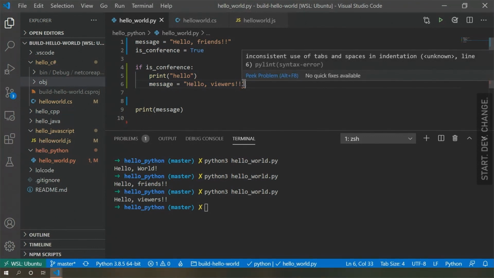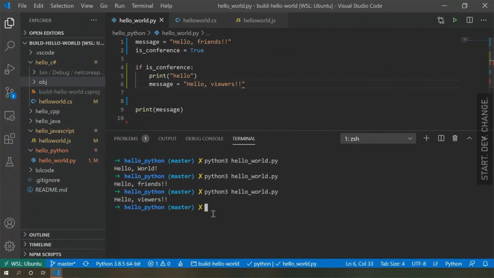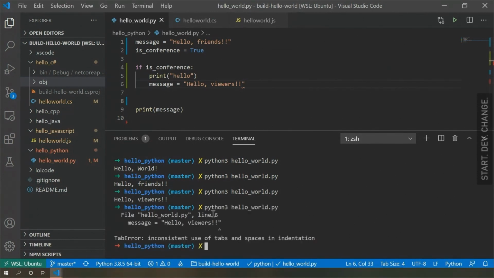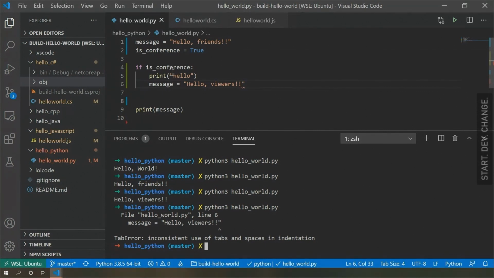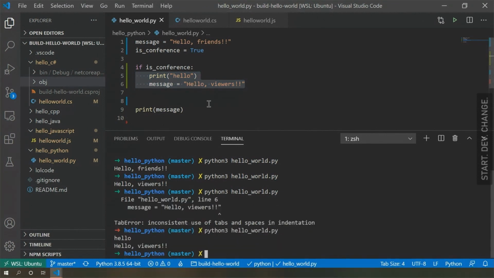We have an inconsistent use of tabs and spaces in indentation. So if we tried to run it, we'd get that same error. Visual Studio Code is being really nice to us and showing us that error before we even do it. So thank you for that, VS Code. So I'll just show you, if you made them both spaces, you'd have no problem. So space is fine, tab's fine. You just gotta pick one or the other.